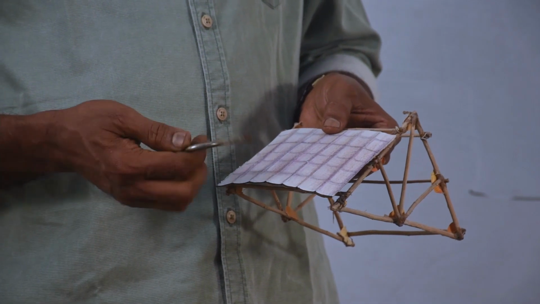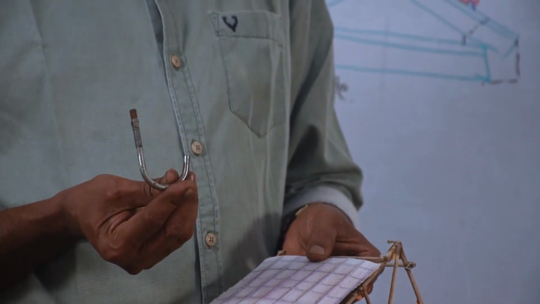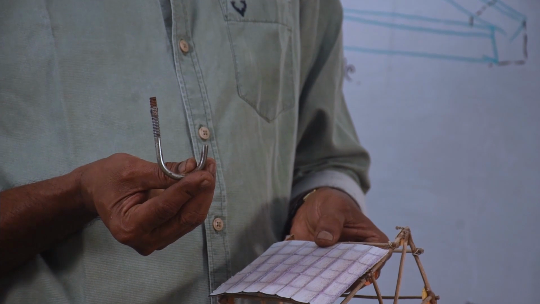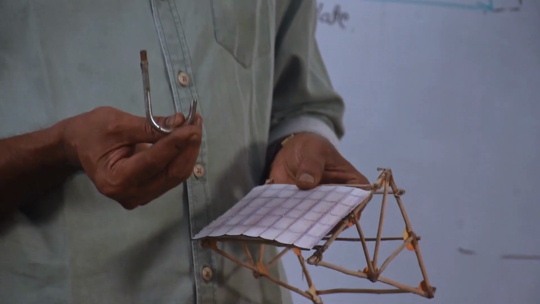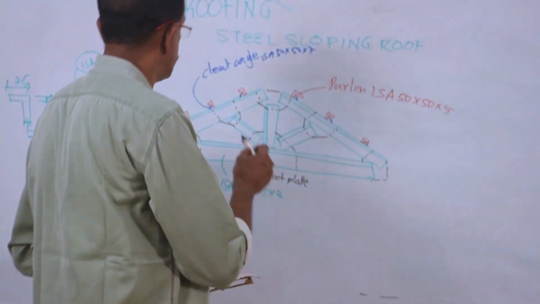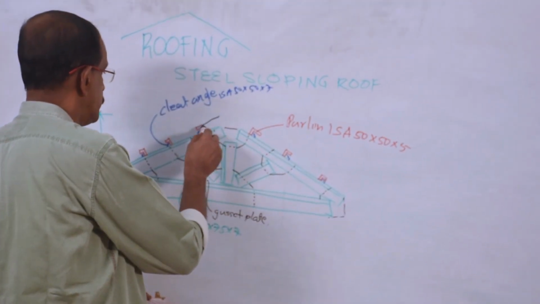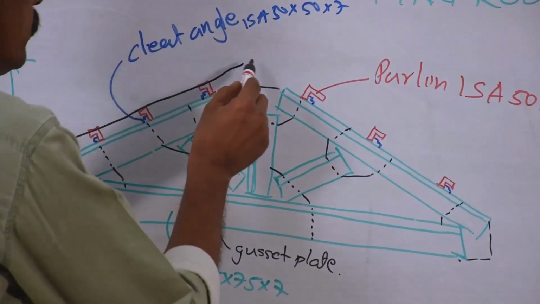So this is the bolt used. This is called a J bolt. Shape is just like the letter J. That is why it is called a J bolt. So that also we have to show it here. Roofing material. This side also.